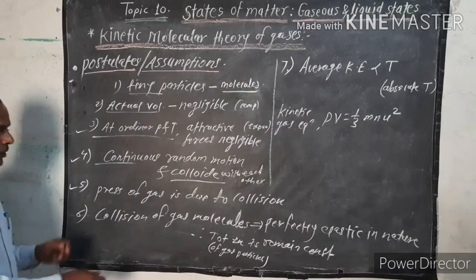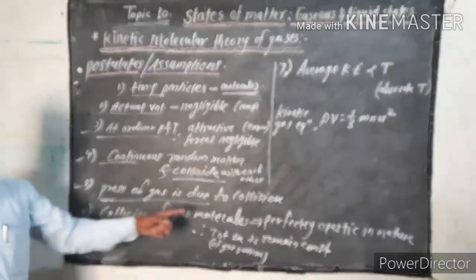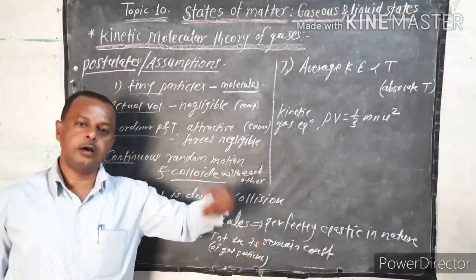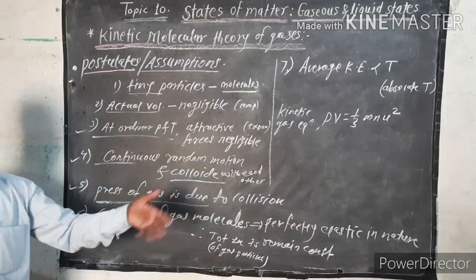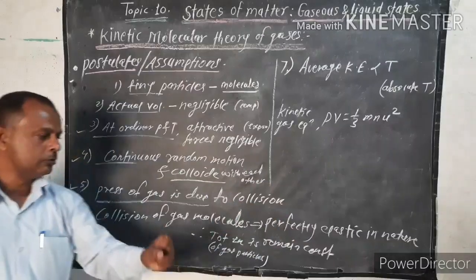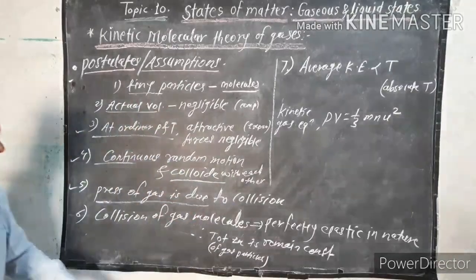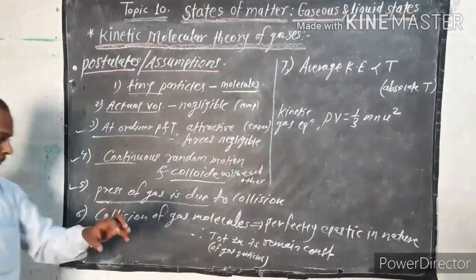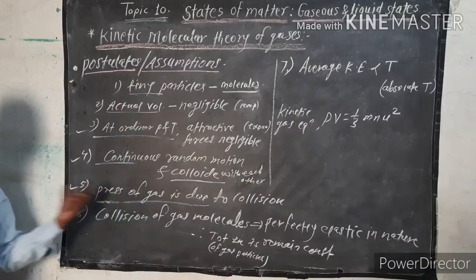Now the fifth one: pressure of gas is due to collision. The pressure of gas is due to the collision of gas molecules. Due to the collision of gaseous molecules with the walls of the container and with each other, pressure of gas is developed.